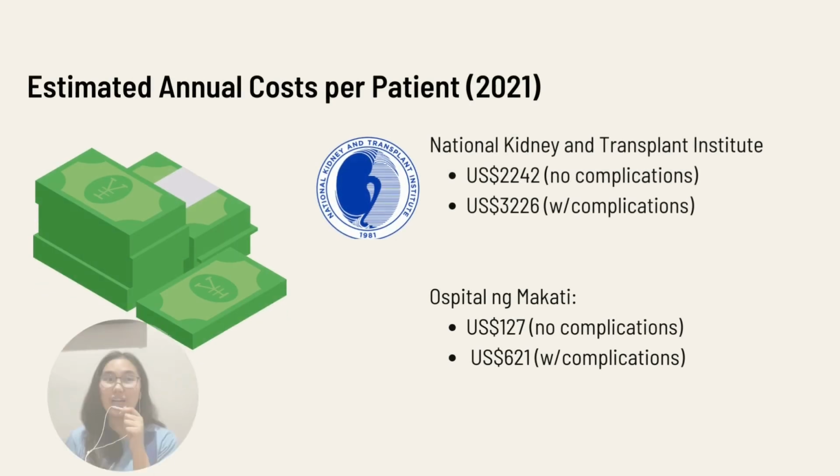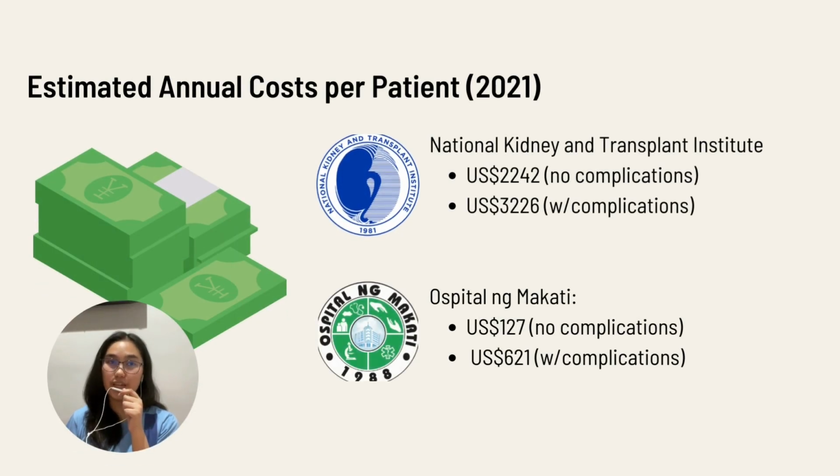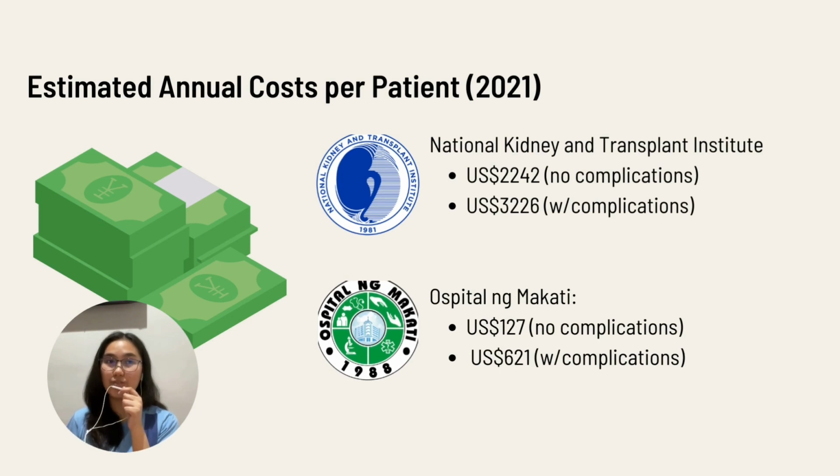We'll also briefly tackle the annual costs per patient with diabetes. Findings from a paper stated that for two major hospitals in the Philippines, the direct hospital costs ranged from $127 to $2,242 for those without complications, and $621 to $3,226 for those with complications. Note that other purchases, procedures, and practices were omitted from this study.